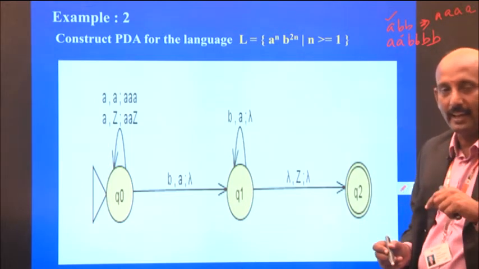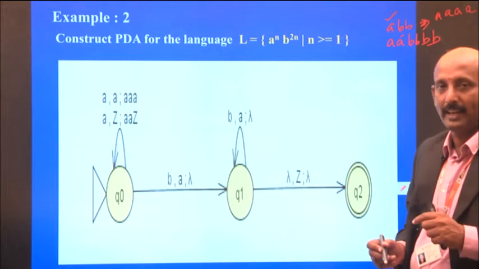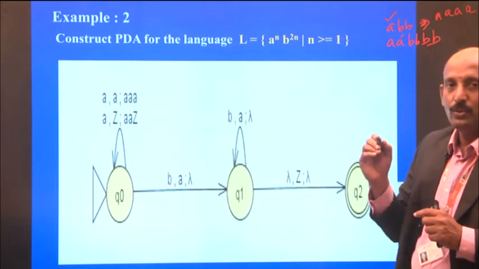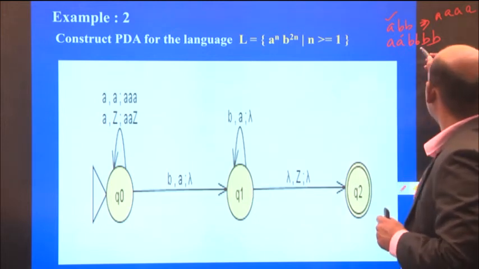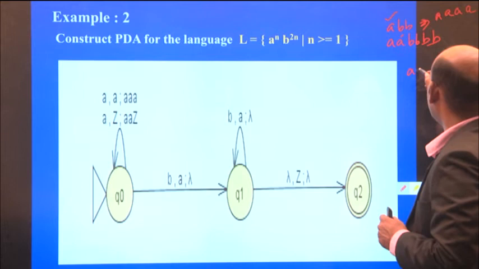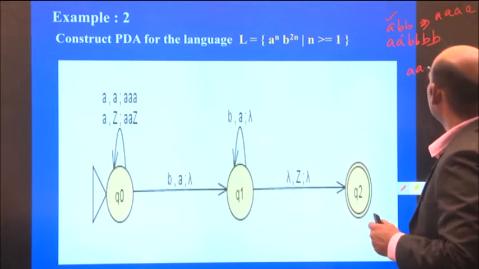For every single a read from the input, I push 2 a's onto the stack. So for every a I have 2 a's.